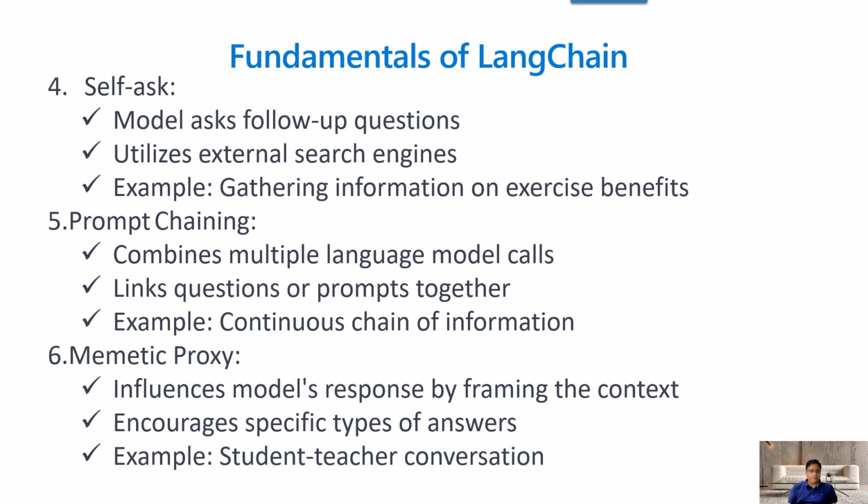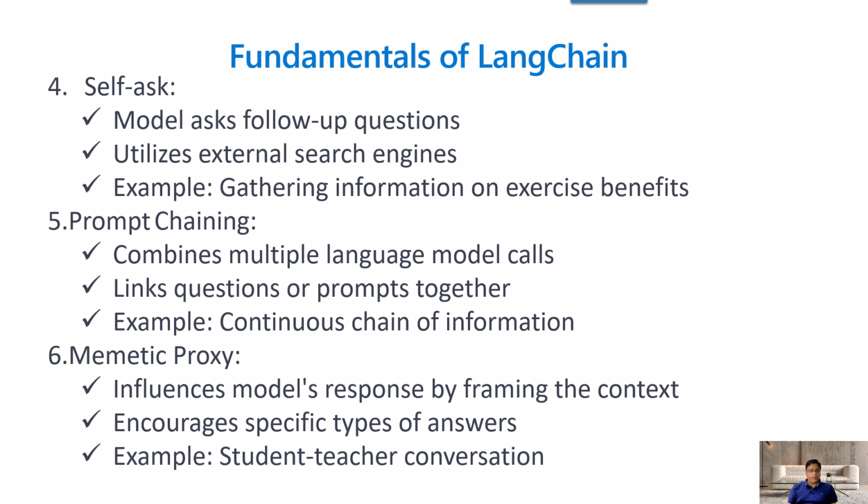Then another concept is called prompt chaining. Prompt chaining actually combines multiple language models instead of only one language model to achieve the result. Internally, it links these questions and prompts together, so that it becomes more and more powerful.